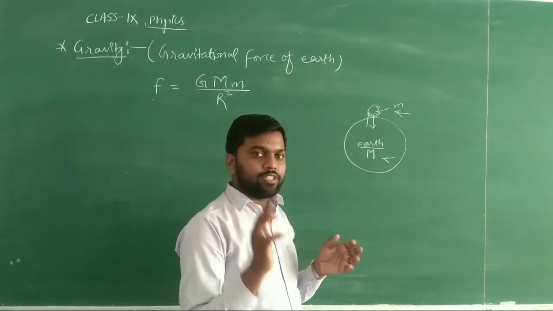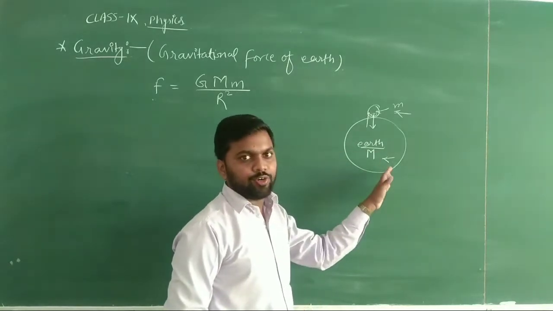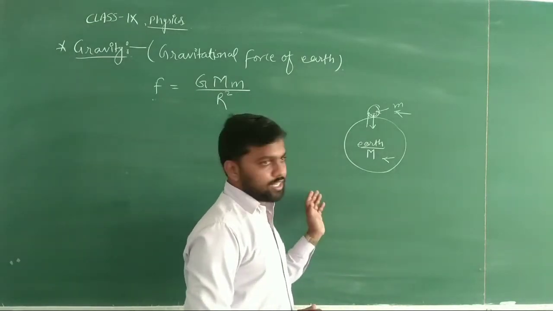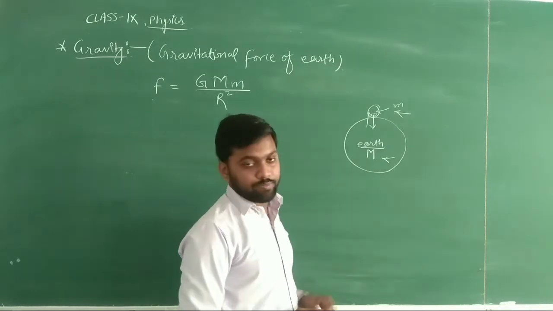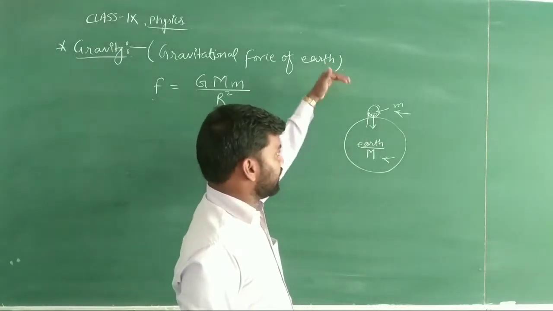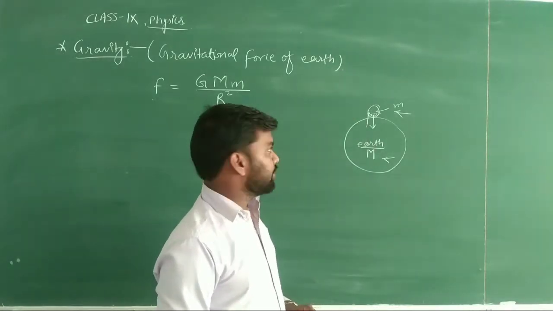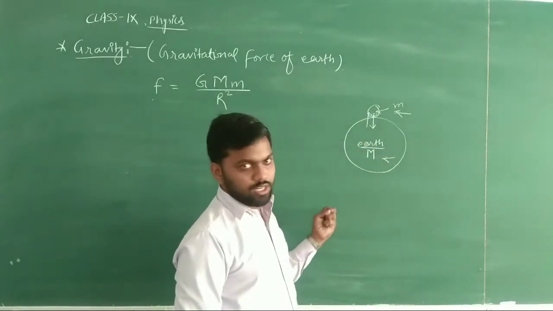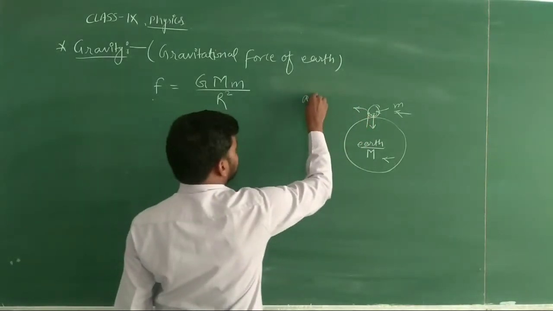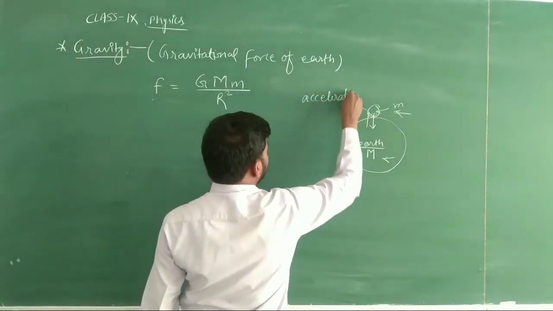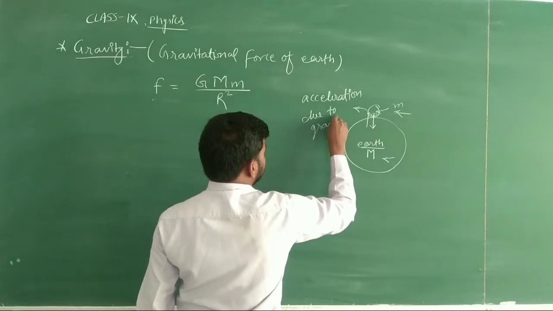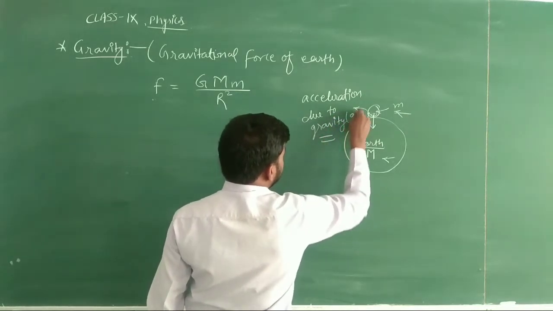Okay, but earth always goes towards that object, but the acceleration of the earth in that particular case is very much smaller. Okay, that's why we don't see any kind of movement in the earth, but the objects which are on the surface of the earth and above the surface of the earth always fall down towards the earth. Okay, so it happens due to the strong gravitational pull of the earth, and the acceleration of that object is known as the acceleration due to gravity. It is denoted generally by g.